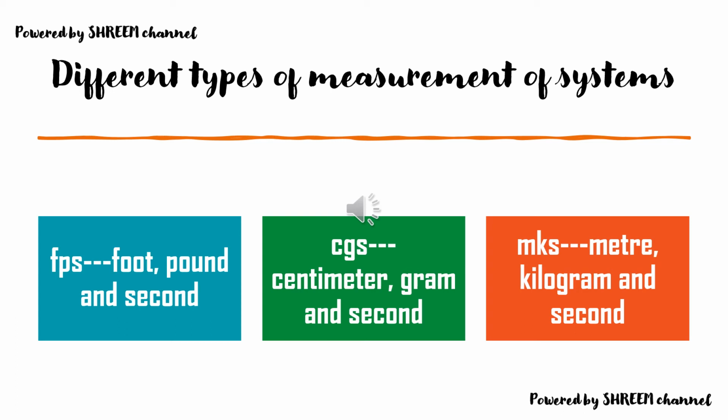I will tell you that in the FPS system, we measure length, mass and time in terms of foot, pound and second. In CGS system, length, mass and time are measured in terms of centimeter, gram and second. In MKS, length, mass and time are measured in the units of meter, kilogram and second.